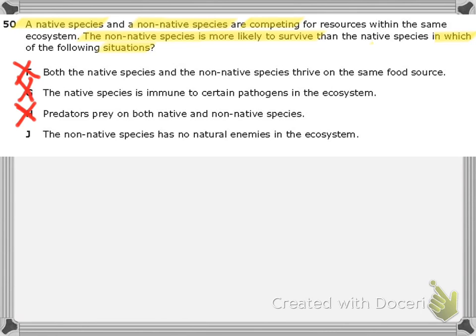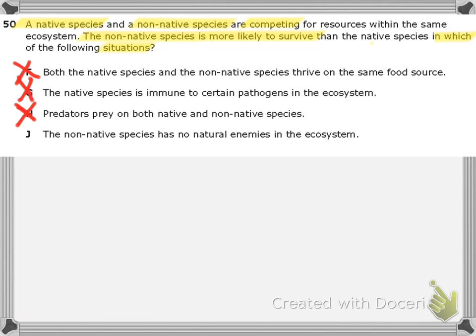Let's look at J. The non-native species has no natural enemies in an ecosystem. Let's think about this. Say we have squirrels that naturally live in this area, and these squirrels feed on little snakes, and we have birds that eat these squirrels. Let's say it's on a certain island. People come over with dogs that are not native to this island and drop them off. Let's assume all these dogs have to eat are these snakes, and birds don't typically feed on dogs.